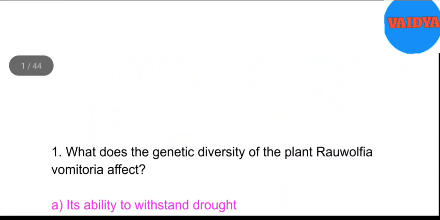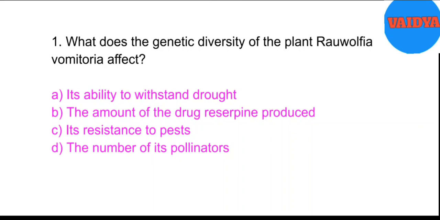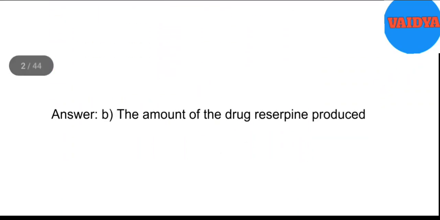Multiple choice questions. 1. What does the genetic diversity of the plant Rauwolfia vomitoria affect? A. Its ability to withstand drought. B. The amount of the drug reserpine produced. C. Its resistance to pests. D. The number of its pollinators. Answer. B. The amount of the drug reserpine produced.